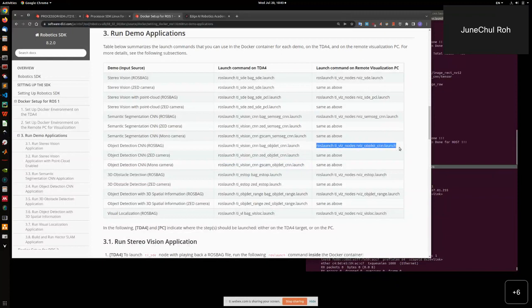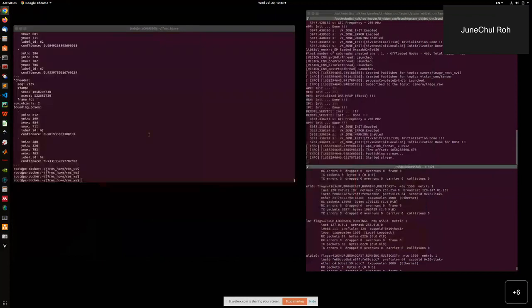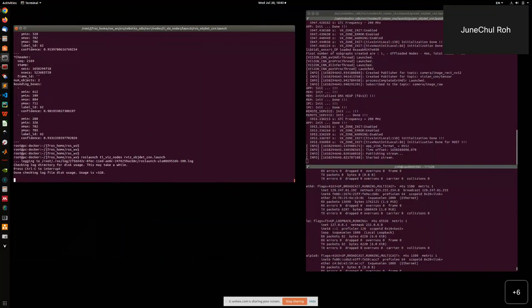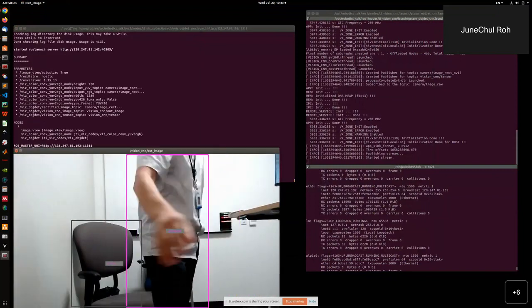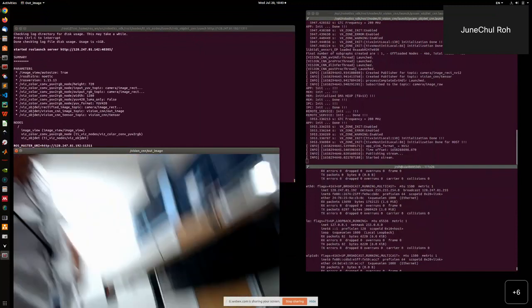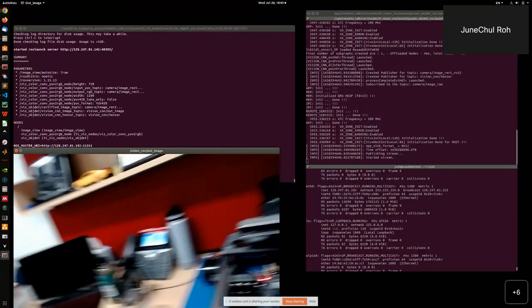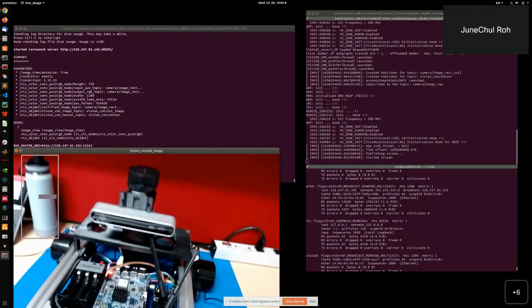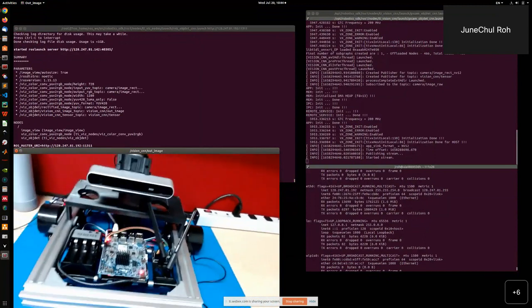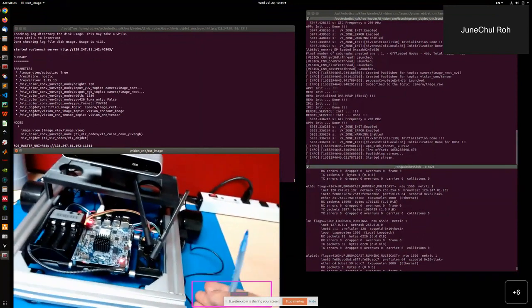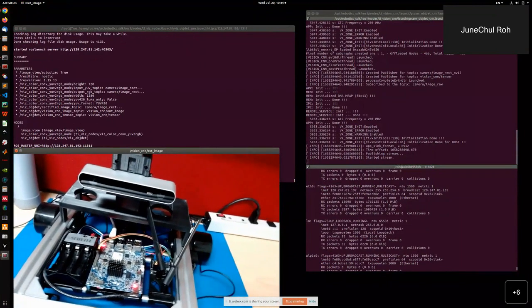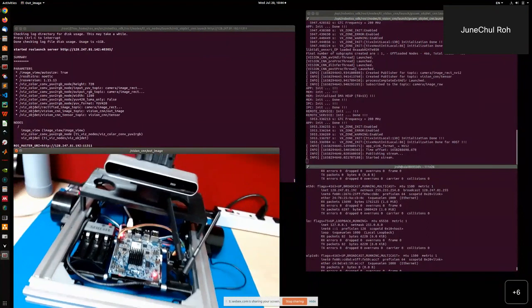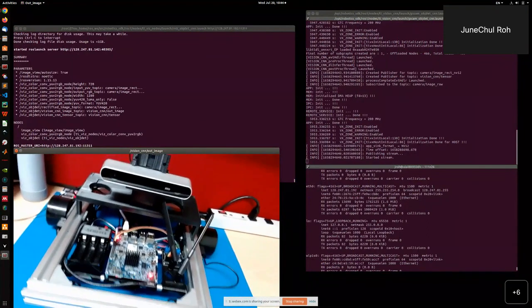Maybe I'll use this one for my setup, to explain my setup. So this is a Scuttle robot that I use for the 3D perception reference design development.